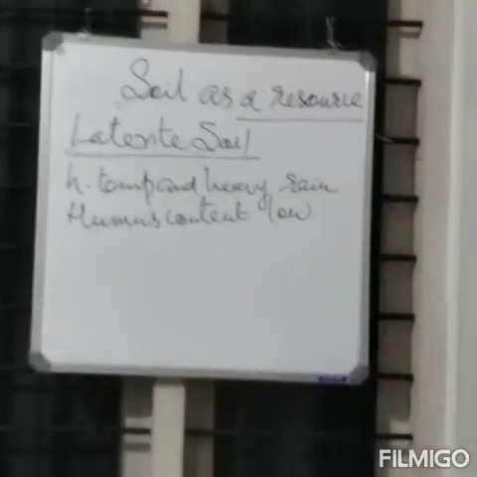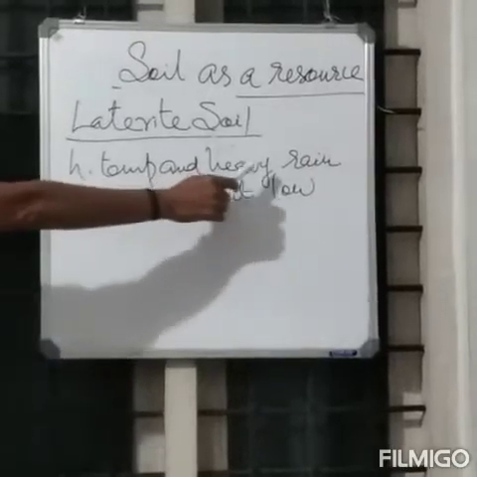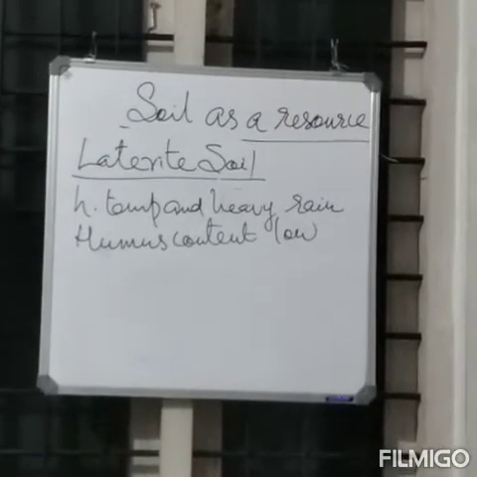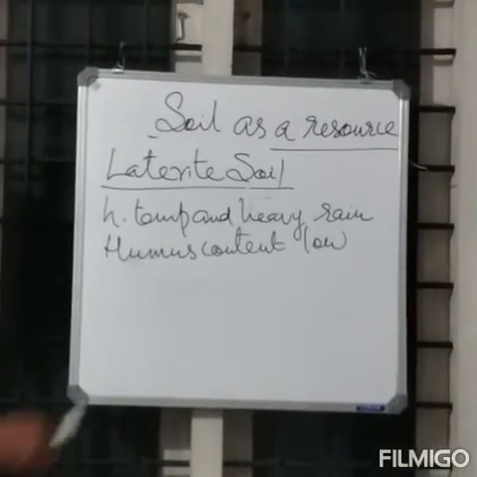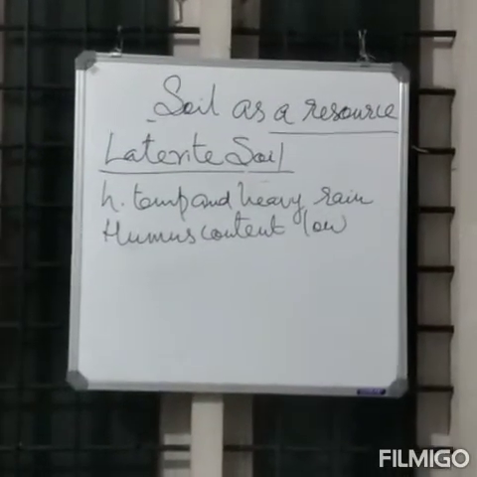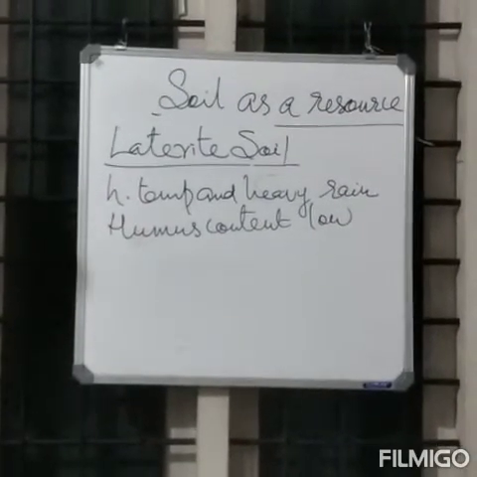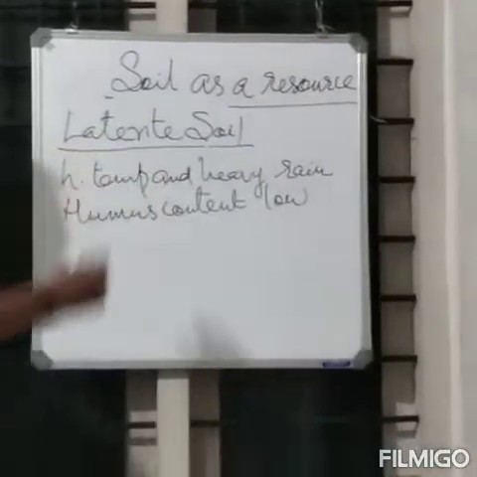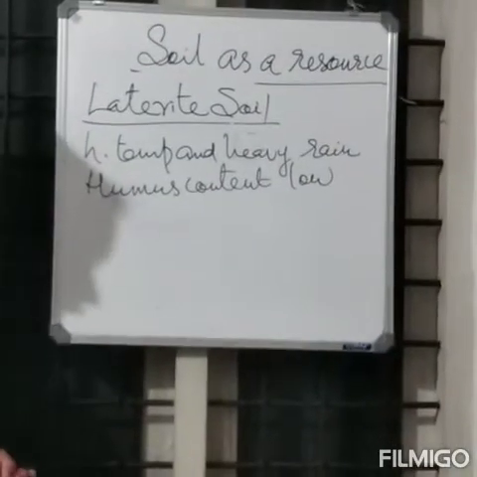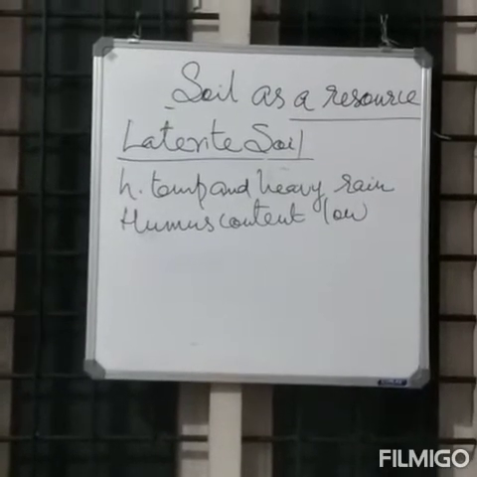Once again, laterite soil develops in the areas with high temperature and heavy rainfall. It is the result of intense leaching due to heavy rain. The humus content of the soil is very low, because most of the microorganisms get destroyed due to high temperature. Laterite soil is suitable for cultivation when we give an adequate proportion of manures and fertilizers.